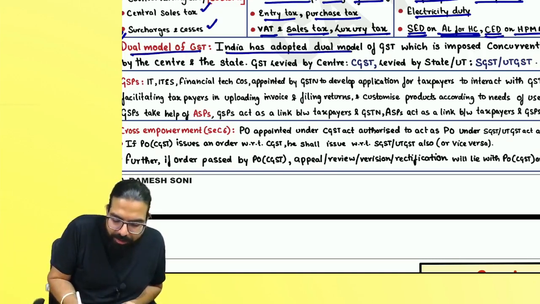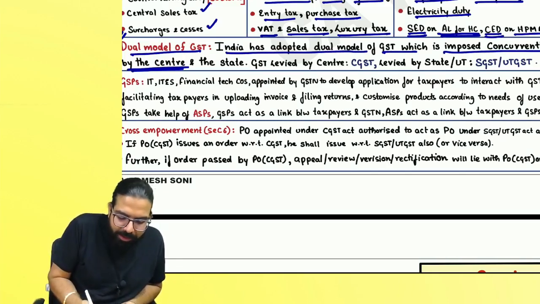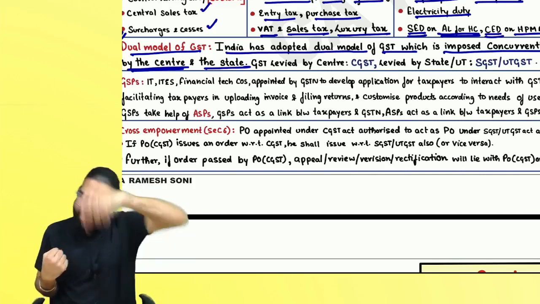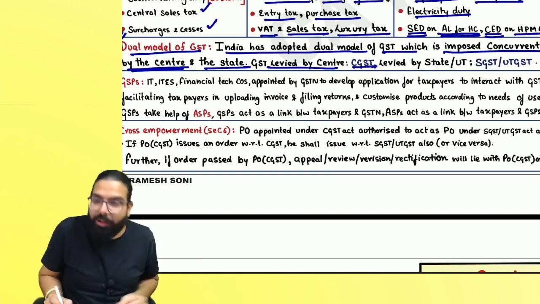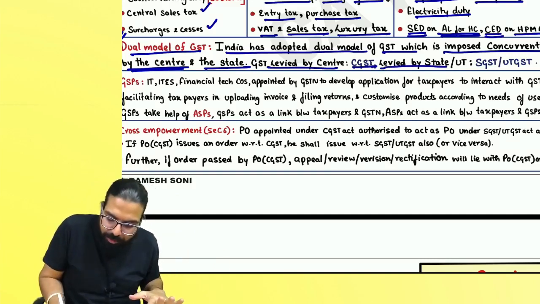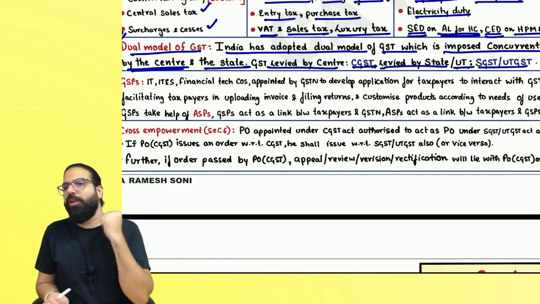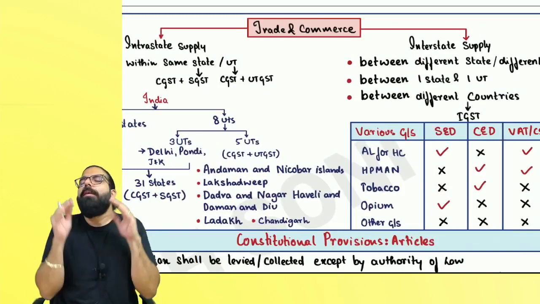Dual model means India has adopted dual model of GST, which is imposed what? Concurrently by the center and the state. Whenever one transaction will happen, central government will also charge GST, state government also will charge GST. The GST which will be charged by the center is known as CGST, and the GST which will be levied by the state or union territory is known as what, everyone? SGST or UTGST.